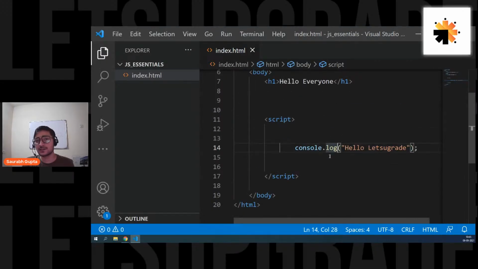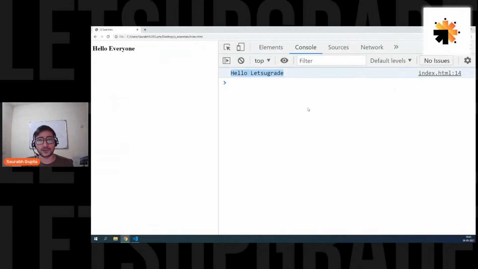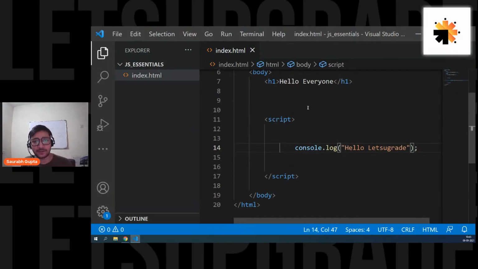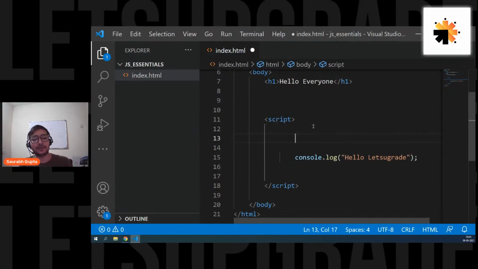So we are going to use this console.log a lot. Now you know how to print something on the console. Are we clear, guys? Please tell me. This is what you learn whenever you start with a programming language. But now, what is the next thing that you learn? You start learning about data. You start dealing with data. So now, guys, we're going to have data. Now, you guys tell me.